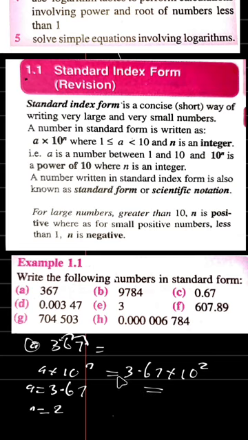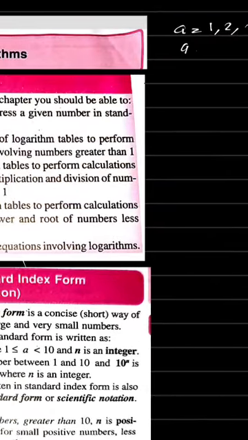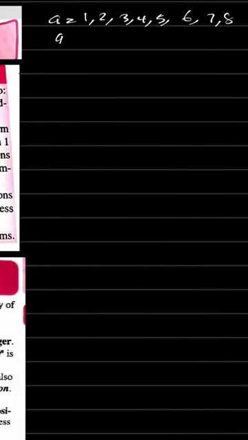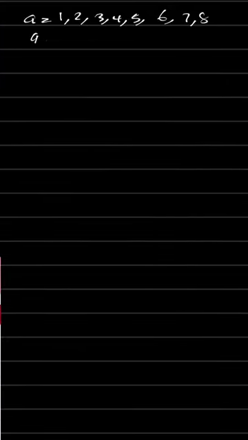Okay, let me solve one more example. That's example B. Let me try to create space. Let me go up here so I can solve it. That is 9,784. That is example B. We have 9,784, and we want to write this one in standard form.